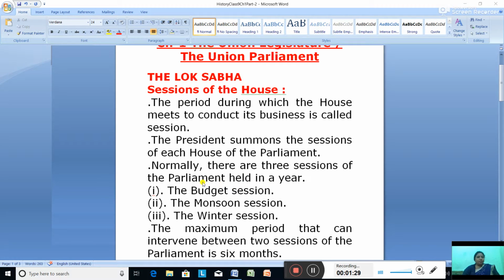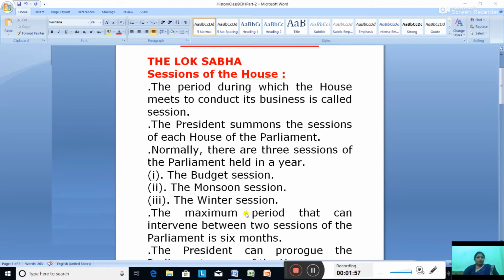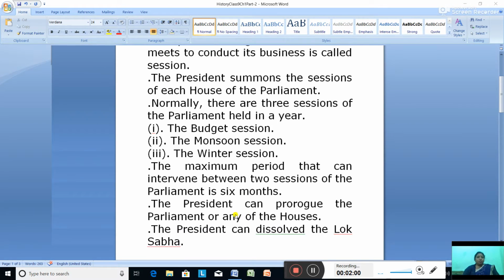The year begins with the budget session, followed by the monsoon session, and then we have the winter session.